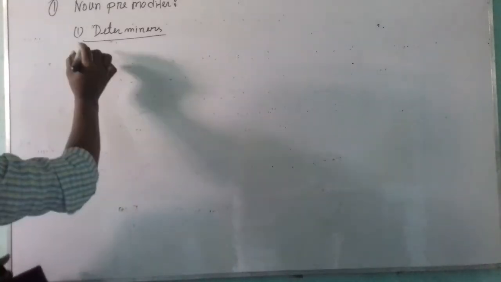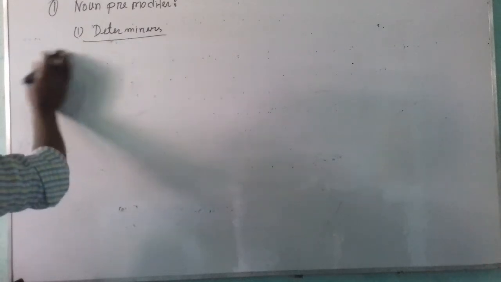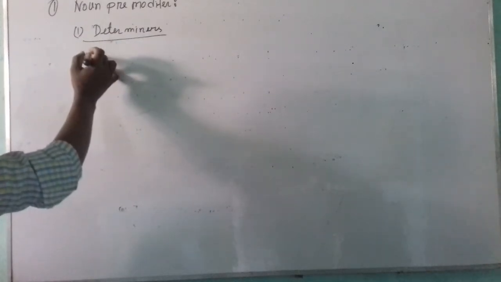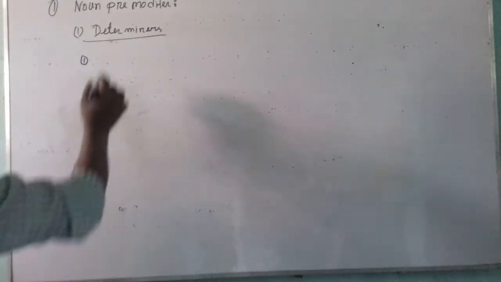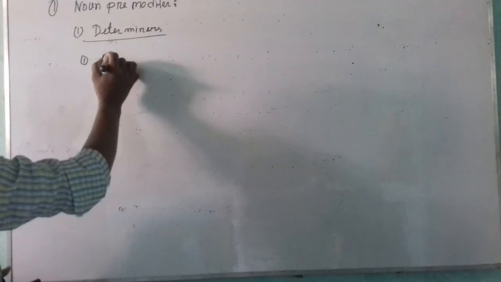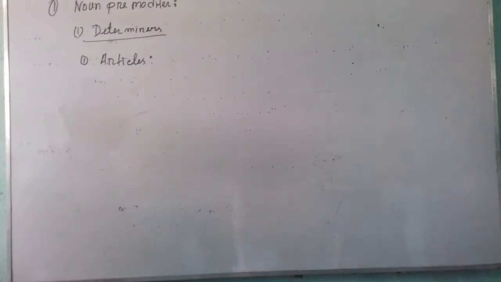Which words are used as determiners? We know that there are many kinds of determiners in English grammar. The first one, determiners, articles. Articles are used as predeterminers of nouns.